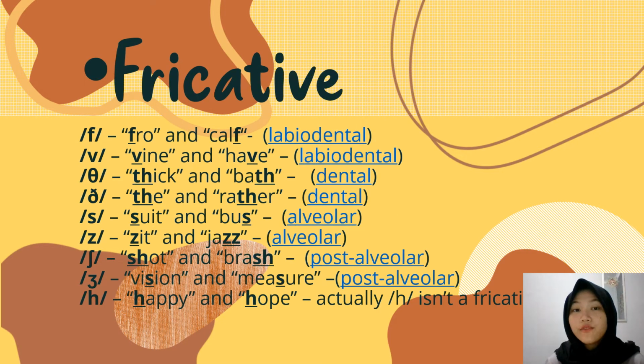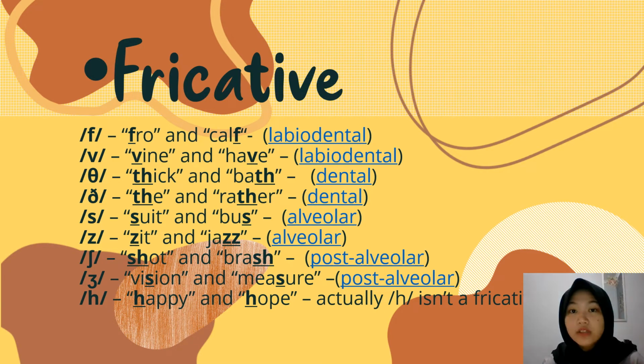The next one is fricative. Fricative sounds involve only partial blockage of the vocal tract so that air has to be forced through a narrow channel. For example, you create a t-stop consonant when you block airflow completely with your tongue against the alveolar ridge. But if you let up with the tongue a bit and let the air seep through, you make a fricative consonant. For example, fro, vine.